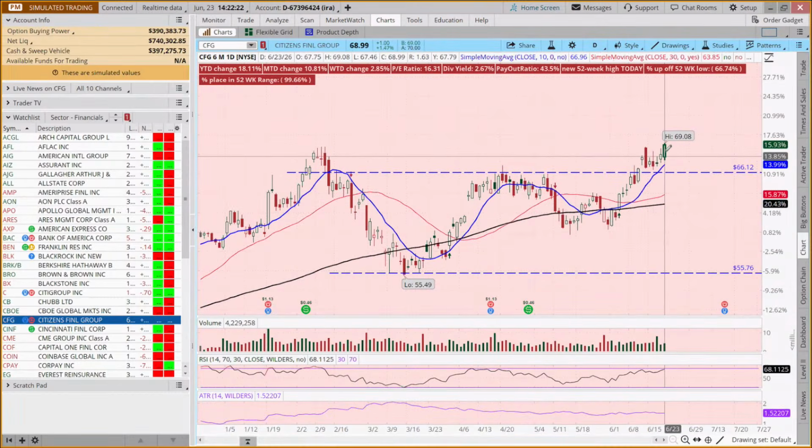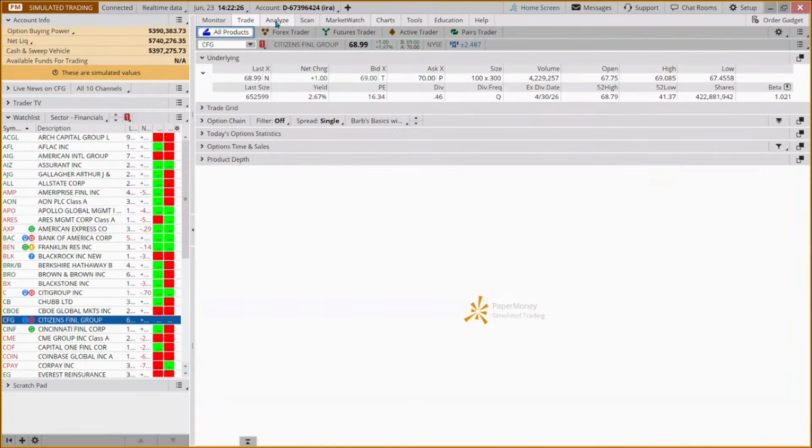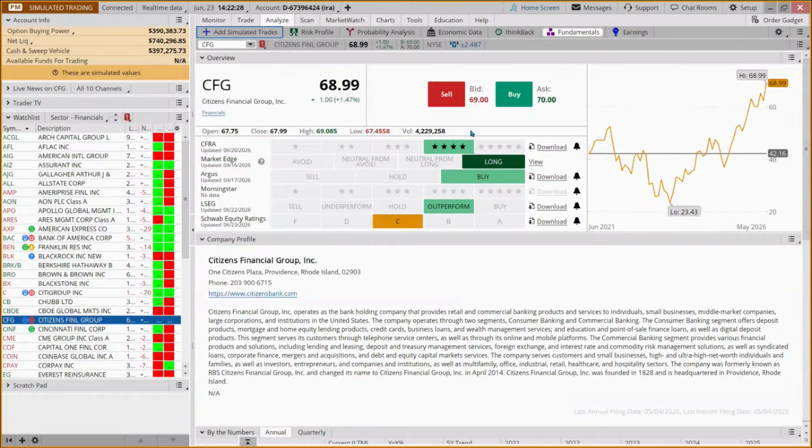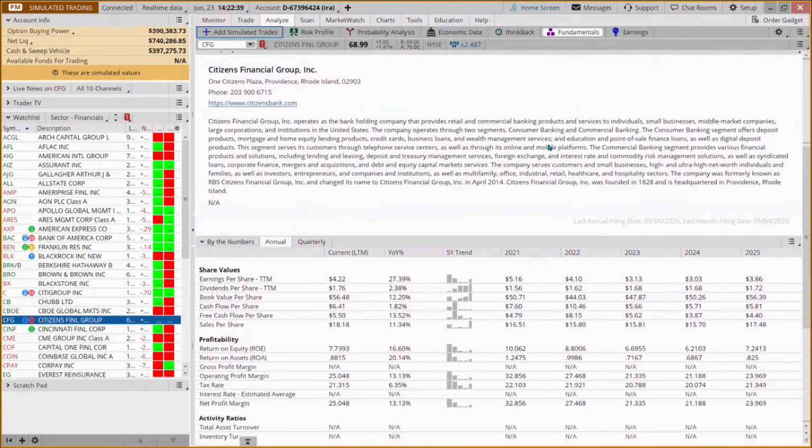but what it is telling us is that we've got some momentum. And so if we come to our Analyze tab, if we wanted to do some more research, we can click on these different analyst reports and see what they have to say. If you're not familiar with this company, you can take a look at what they're doing.